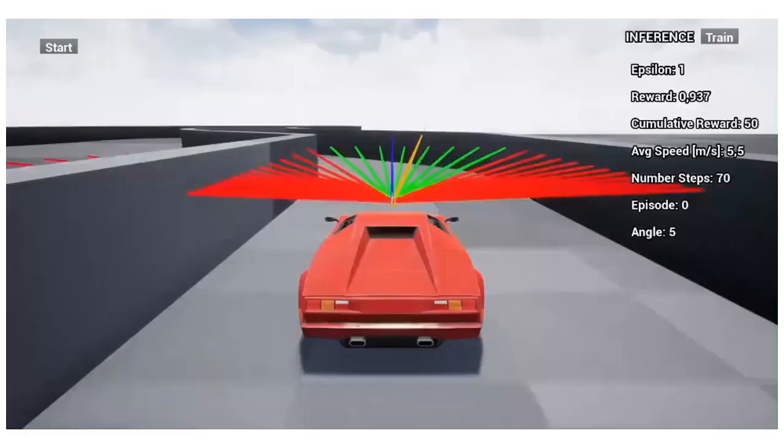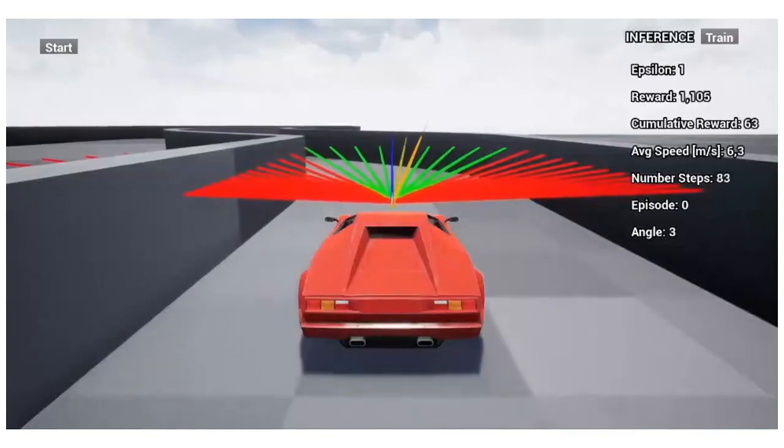Now I will show a little demo of the project. It's possible to see some information on the screen. Epsilon equal to 1 means that we are not taking random actions, but we are exploiting the knowledge of the agent. The reward is the instant reward the agent gets. The cumulative reward is the sum of all the instant rewards. The average speed is the average speed of the car. The number of steps is the clock time steps.